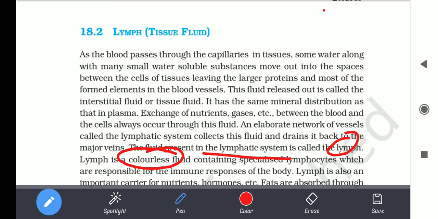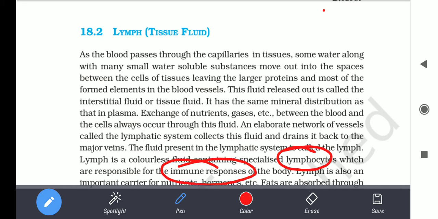Lymph is also a colorless fluid, as we have discussed that RBCs are colorless. Lymph contains lymphocytes, which are responsible for our immune responses.